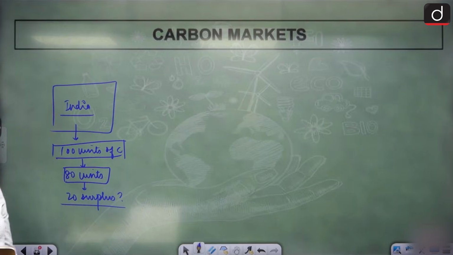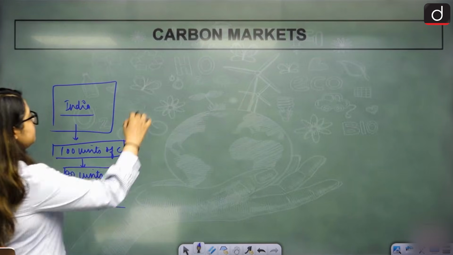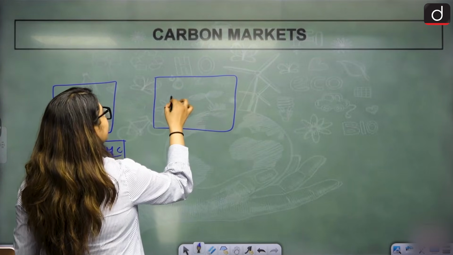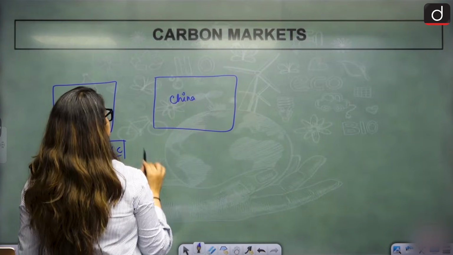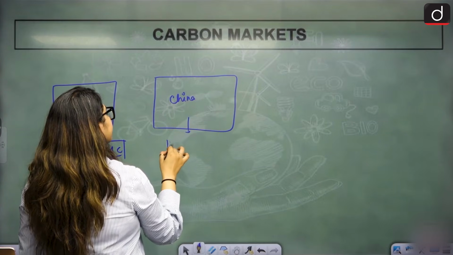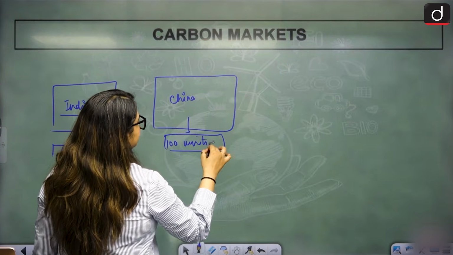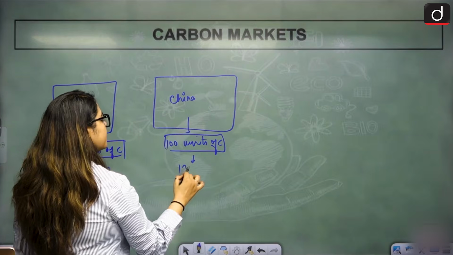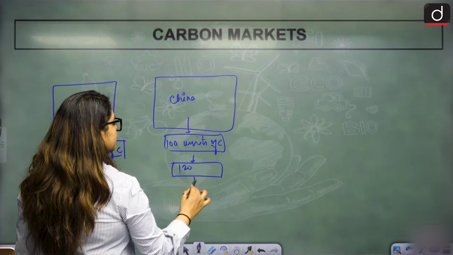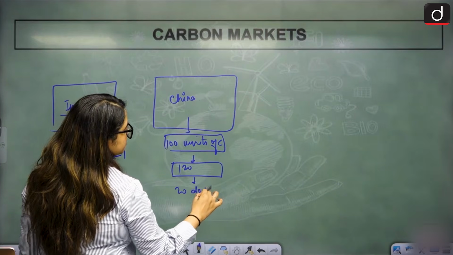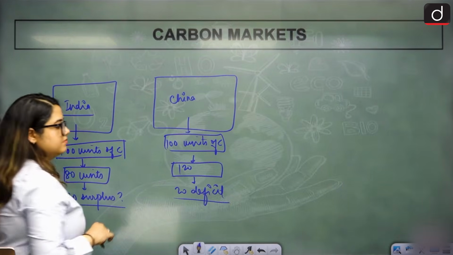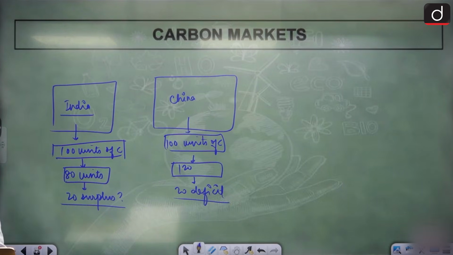On the other hand, China was given a target that you can only emit 100 units of carbon. They emitted 120 units. They are in 20 units deficit.